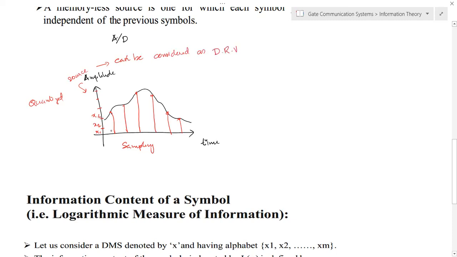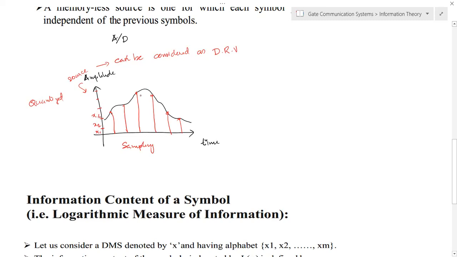So the probability of occurrence of the quantized values x3, x2, x1 can be considered some random values.